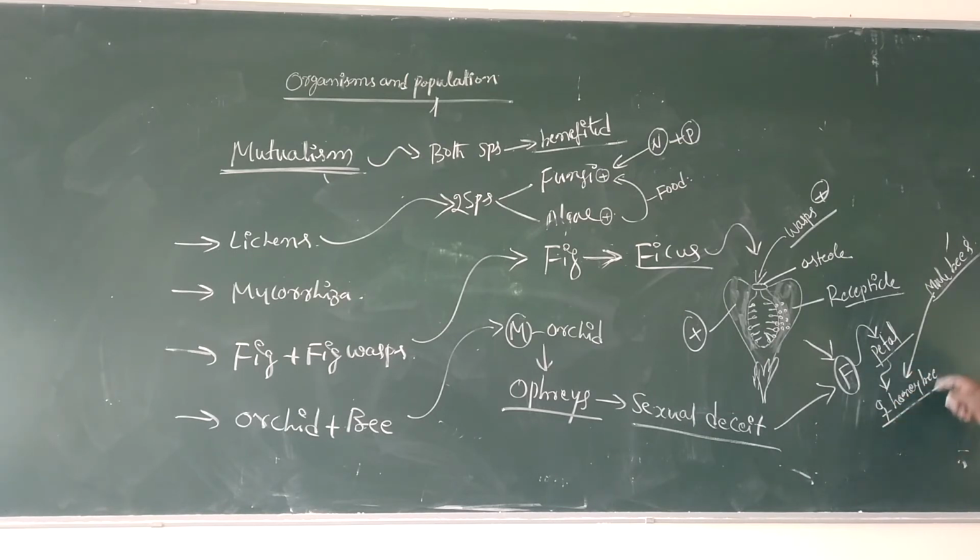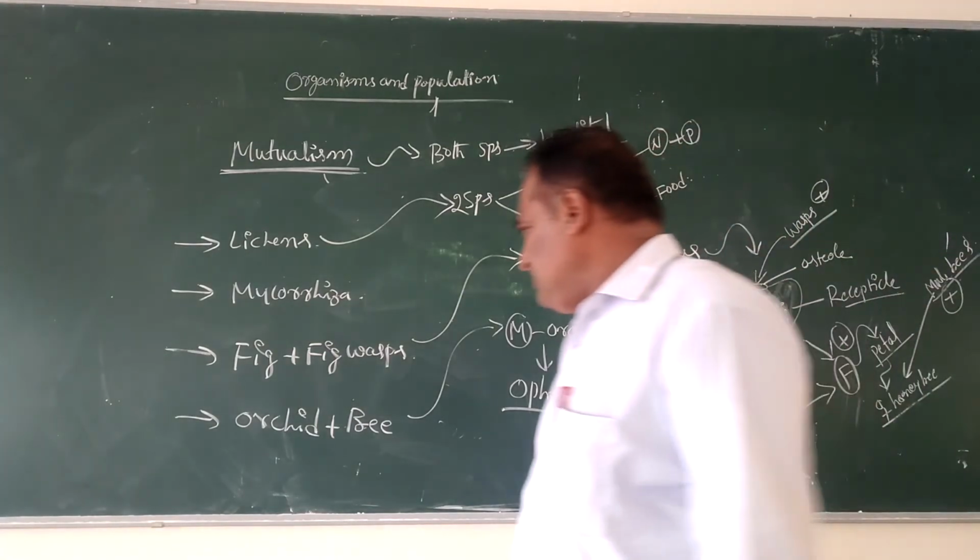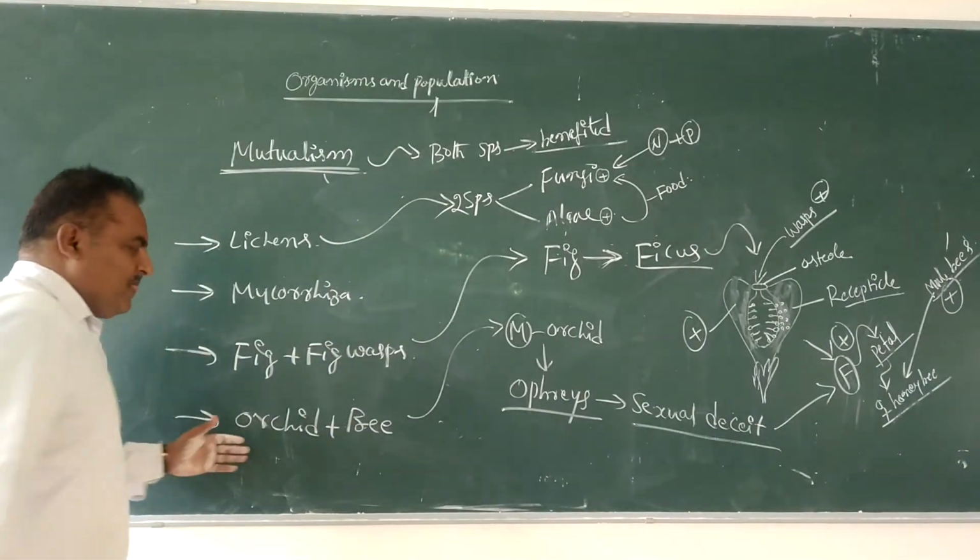Here that does not show a real copulation, but a pseudocopulation, or false copulation, with the male bees, which are satisfied with the female honeybee-like petal. Due to that sexual contact or mating, the flower is pollinated by the male bees. Here the flower is benefited, and the male bees are benefited. This kind of association is called mutualism.